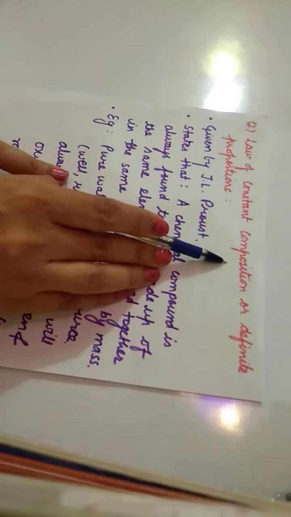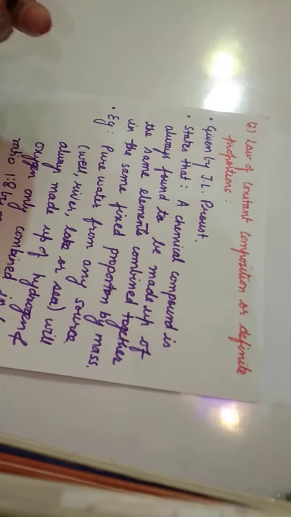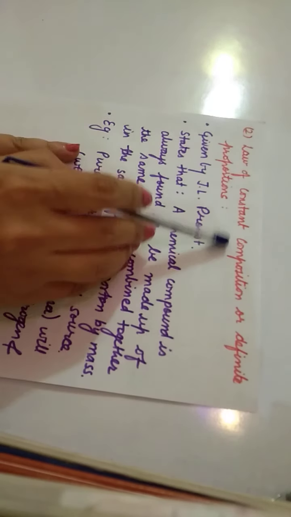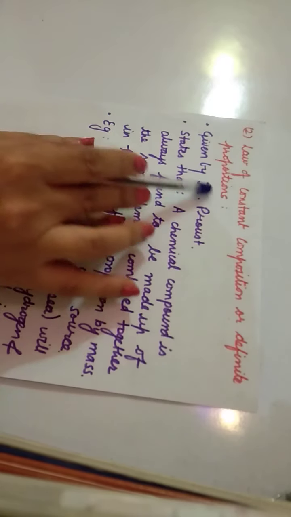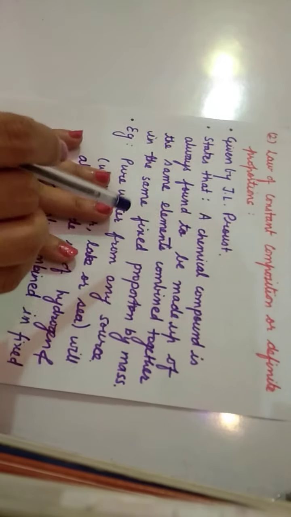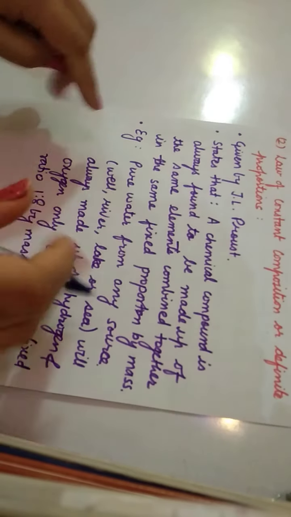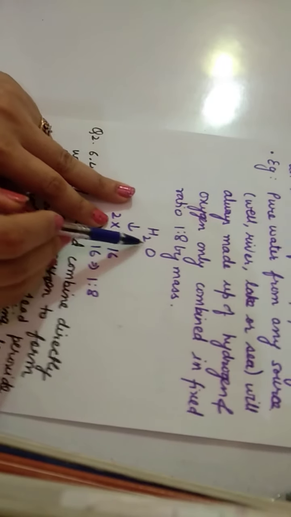Next law is law of constant composition or definite proportion. This law was given by J.L. Proust. What does it state? It states that a chemical compound, firstly I'll tell you with the help of an example.